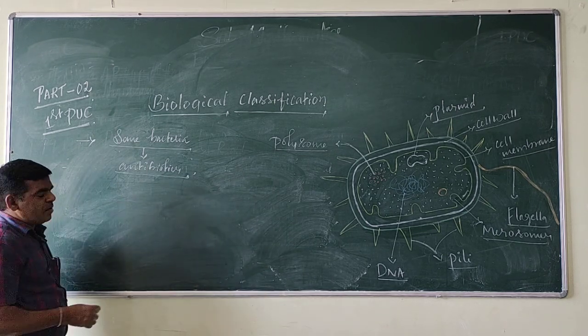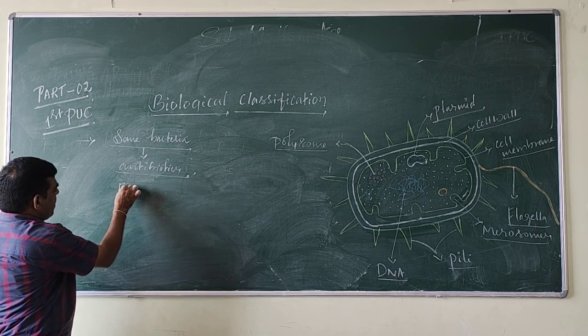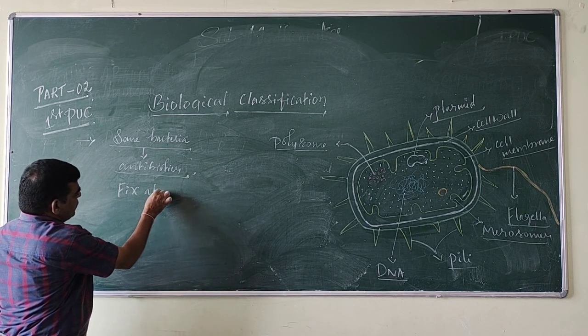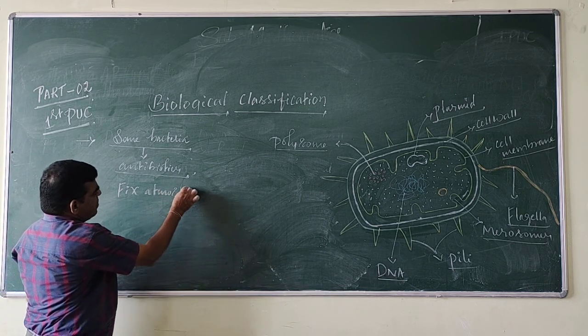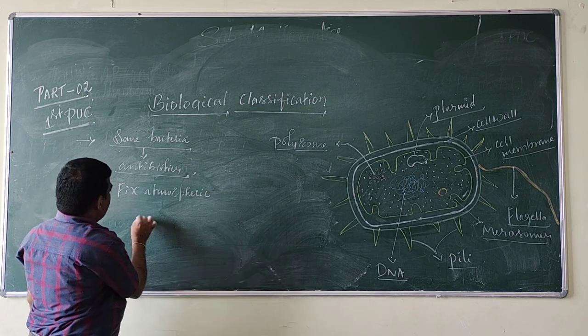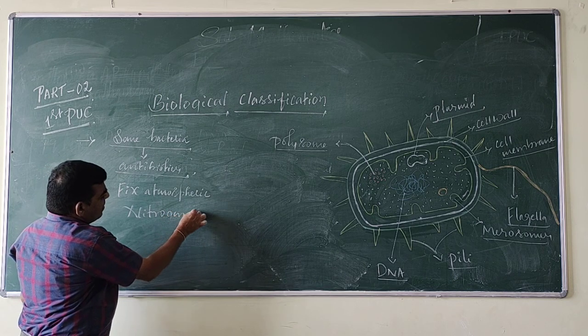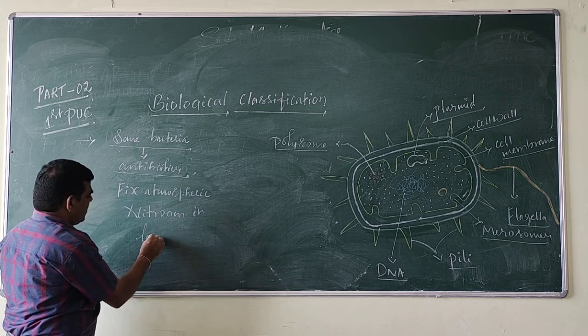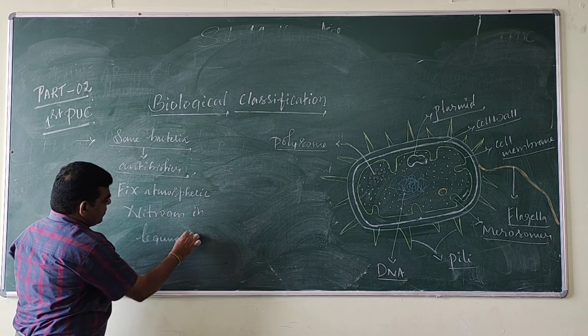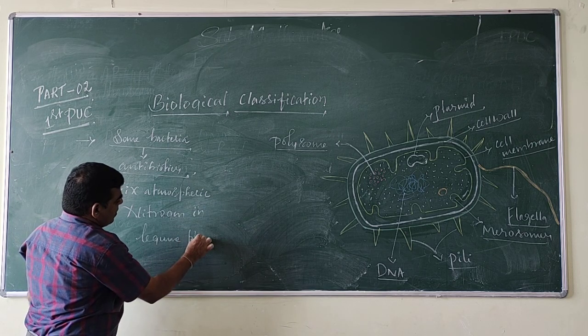Some bacteria fix atmospheric nitrogen in legume plants.